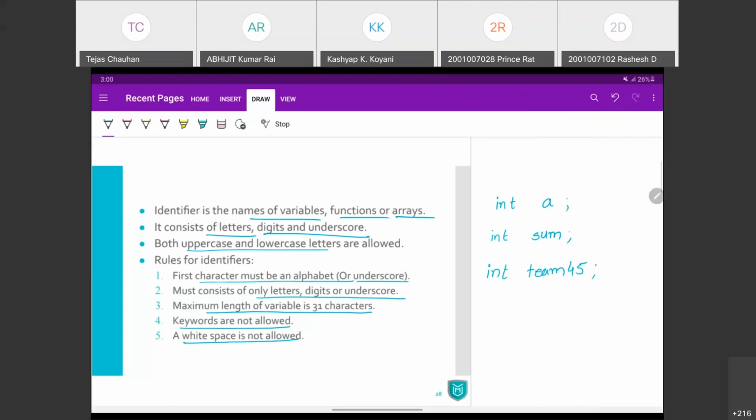But I cannot have int 2 team. Well, this is not valid because I cannot start identifier, a label, with number. I cannot start it with digit. Well, I can start my identifier using underscore. So int underscore total. Now, this is valid. Okay.